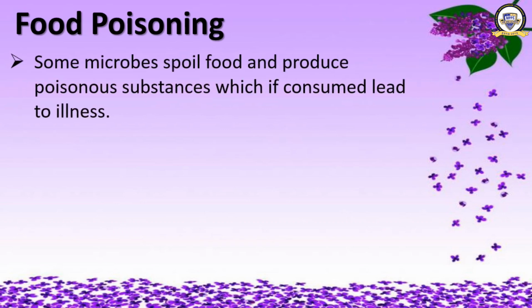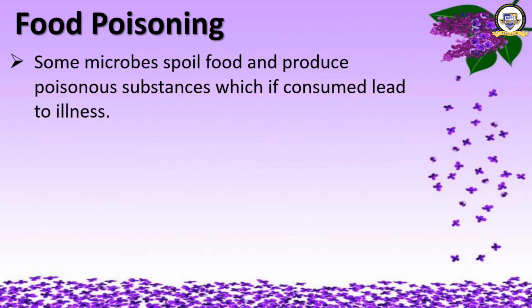Some microbes spoil food and produce poisonous substances which, if consumed, lead to illness. It is known as food poisoning. For example, in summer, a food item is kept outside the fridge for a long time.